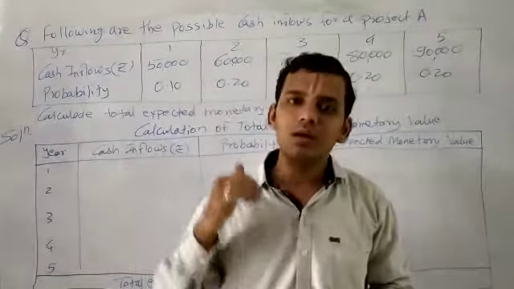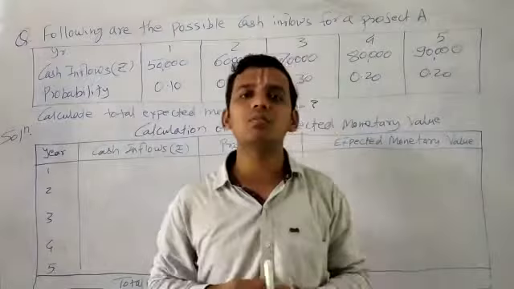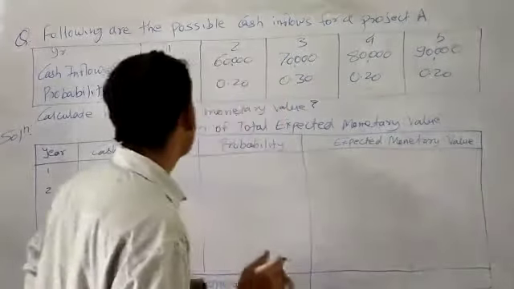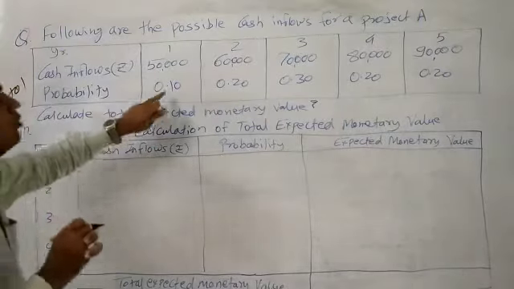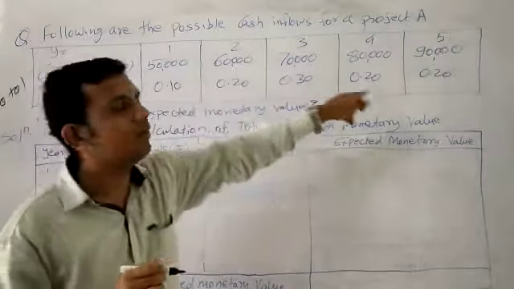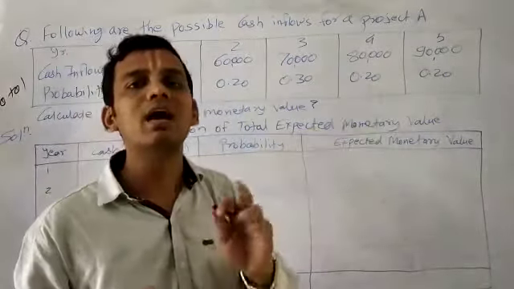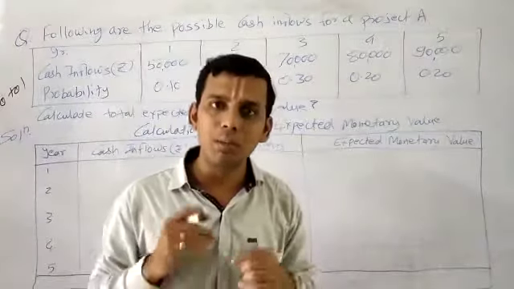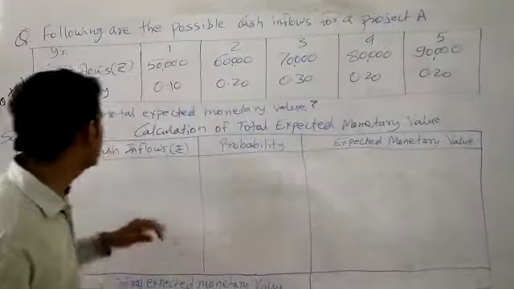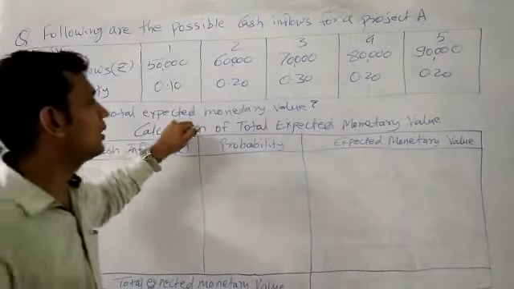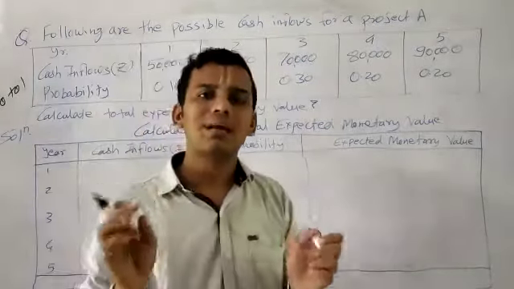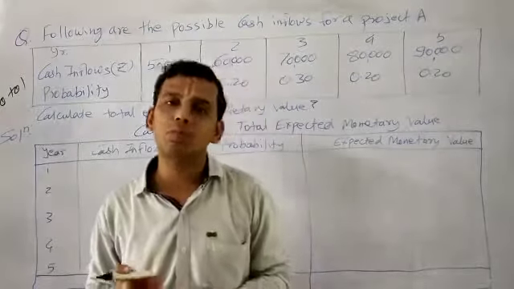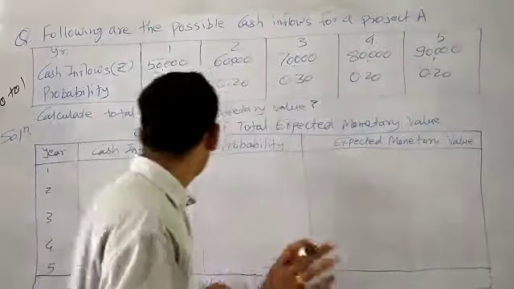What we said in the earlier part of the video is the same thing: the probability we assign should be between 0 and 1, and when we add up all the probabilities, we get 1. That is what probability assignment is. Now they have asked us to calculate the total expected monetary value for the question. We would simply calculate it. It is a kind of short problem.